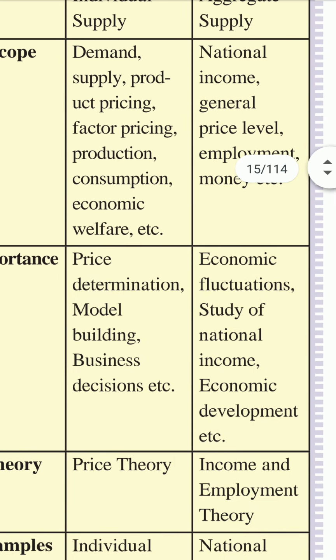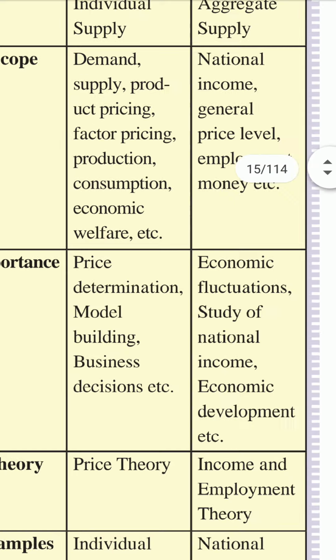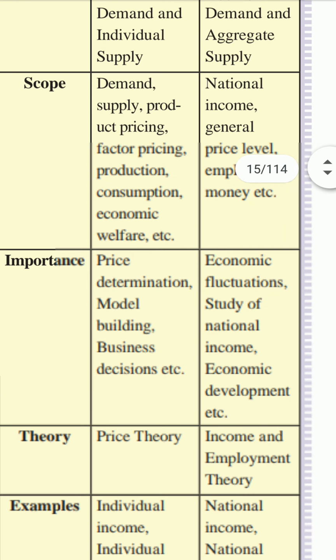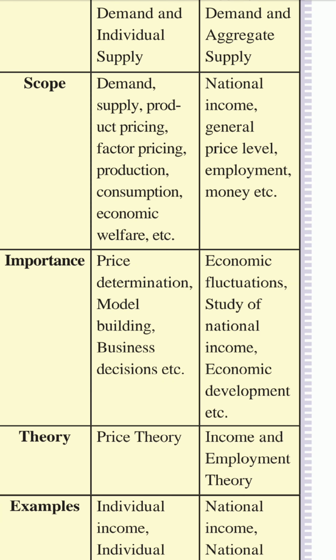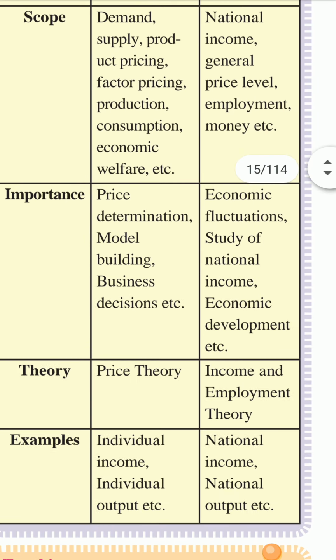And in macroeconomics we study at the national level. National income means the total income of the country. General price level means the general idea about the price of commodities and products. Employment means the total employment problems, which we can study with macroeconomics, and money, etc. Understood?